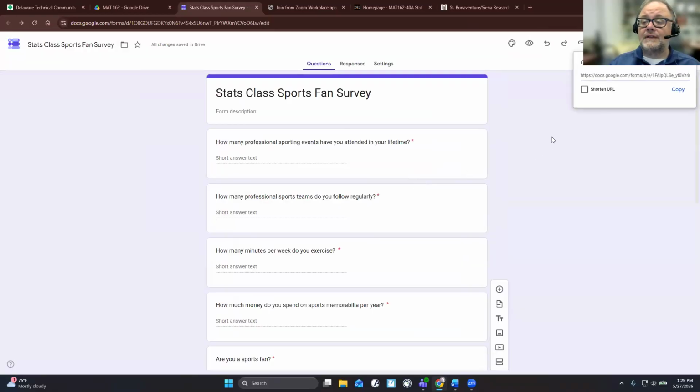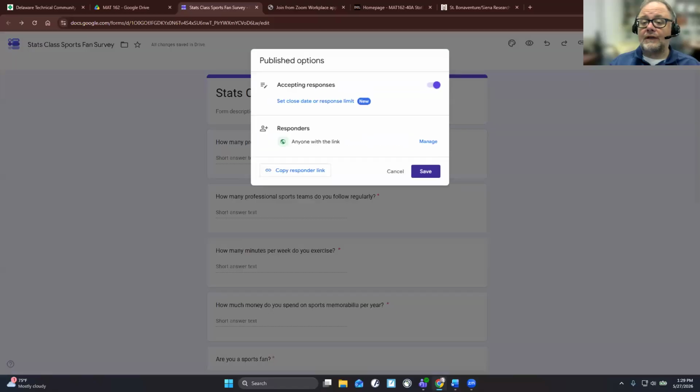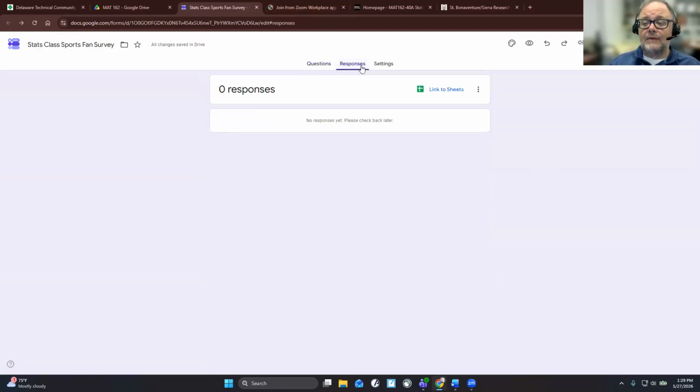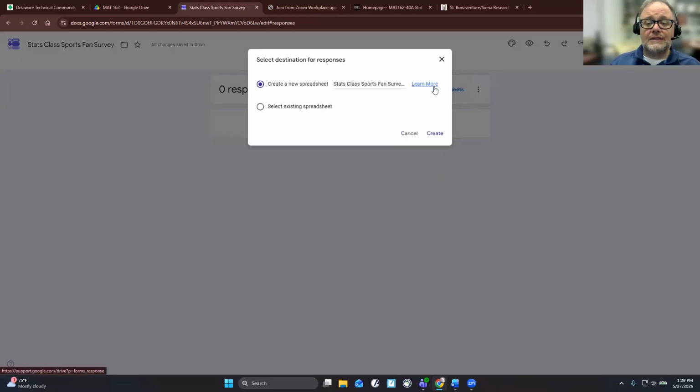It's weird. It looks like it's still saying restrict to Del Tech, but it's not. So go back to where it says published and make sure it says anyone with link, right? Okay. So that's good. Next thing, under responses, click on responses, click link to sheets, create a new spreadsheet.